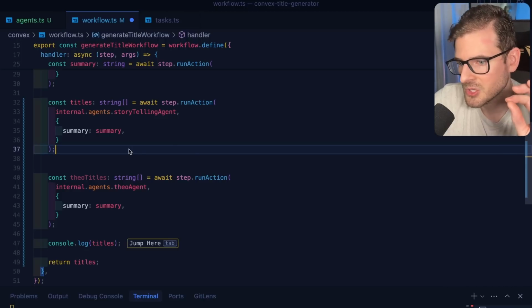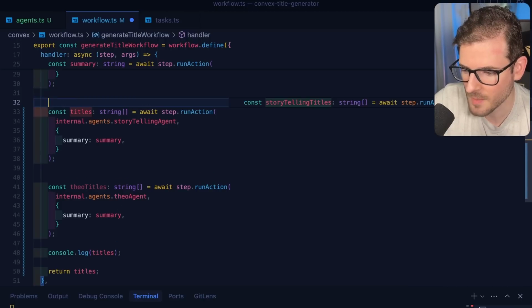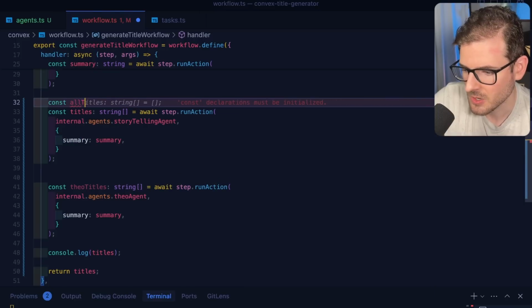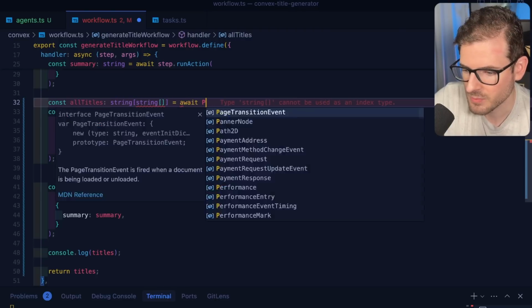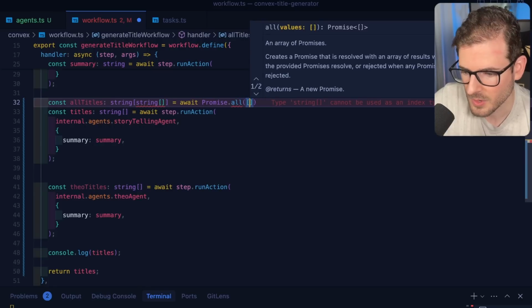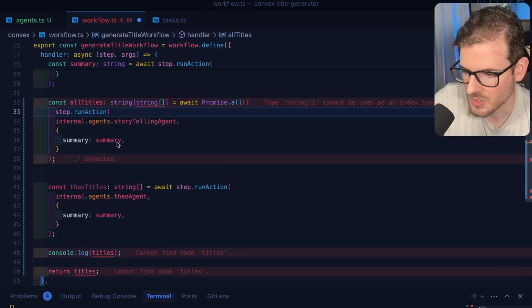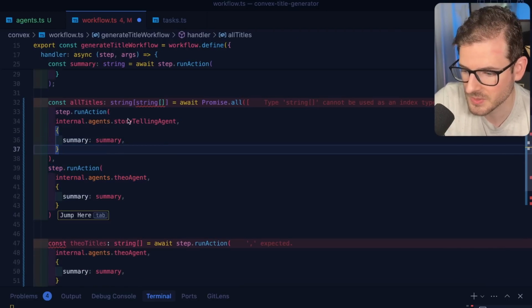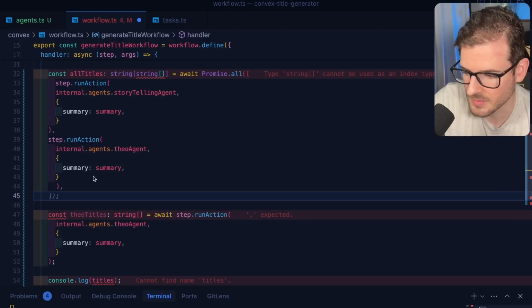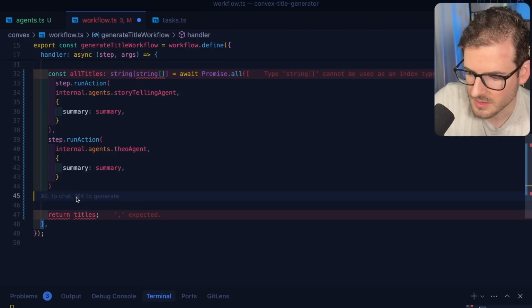So now I'm going to show something cool with workflows, which is that you can actually do a promise all. So I'll say all titles, and that could be an array of arrays of strings equals await promise.all. And then we're going to go ahead and just run all these things inside of promise all. And those are going to get kicked off as asynchronous jobs or steps that all run at around the same time. So let's just go ahead and delete some of this. Delete this, delete this.